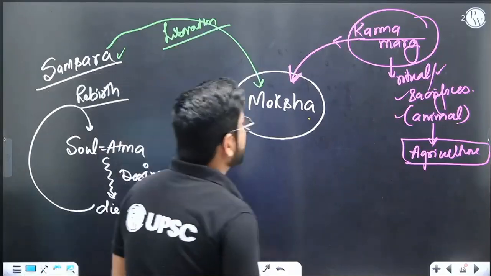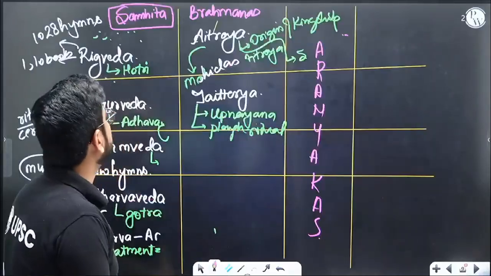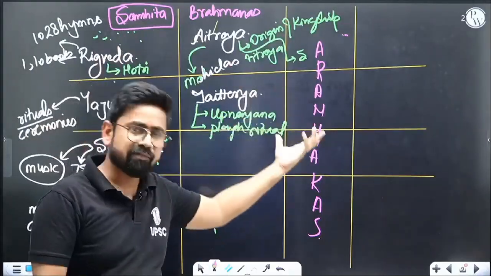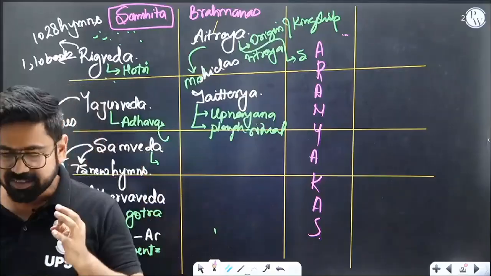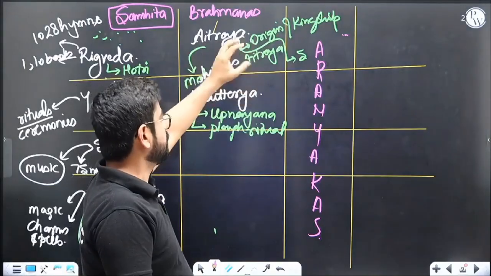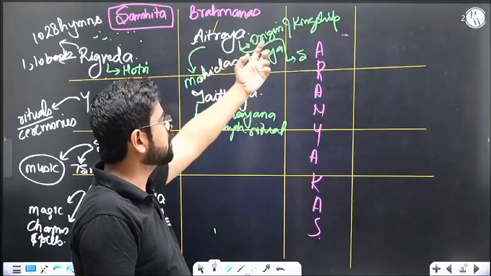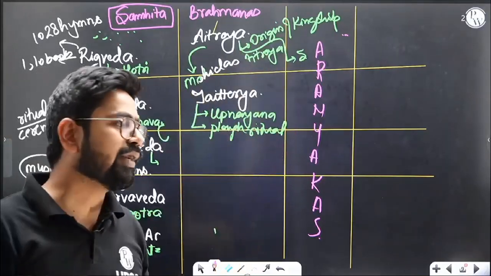So we need more bulls, more animals, but the philosophy till this point, till we had Vedas, Brahmanas, and even Aranyakas, hardly mattered. Nothing changed. We were still having this philosophy that okay, this is important. We should have Upanayana Sanskar, we should have plow rituals. This is how kingship is becoming important, the king should also have something. So all these things are mentioned over here.